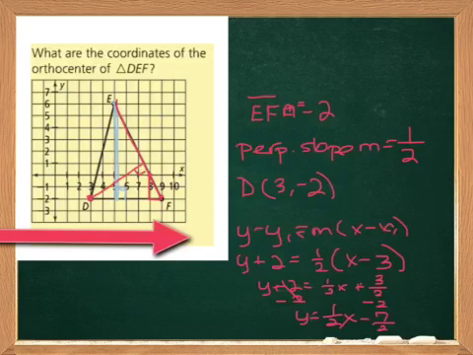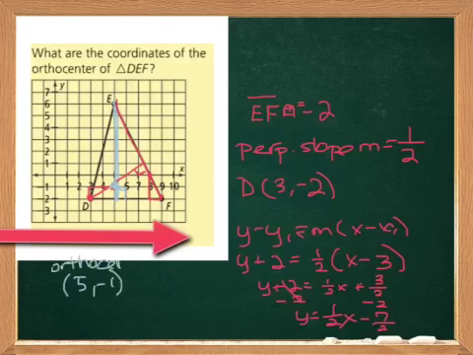Now you only need to find 2 of the altitudes in order to see where they're going to meet, because the third one's going to meet in the same place. So the slope from point D would be going up 1, right 2. It's meeting this line at this point, and that point is (5, -1). So this is the orthocenter.